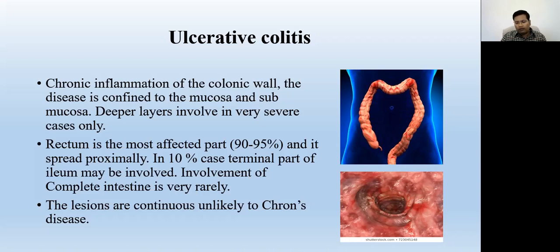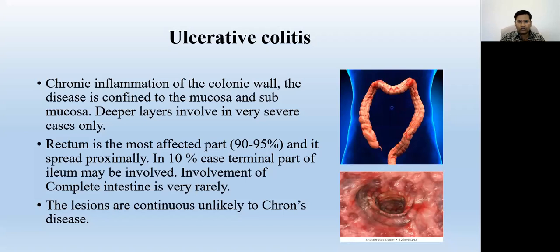The basic difference between Crohn's disease and ulcerative colitis: both are inflammatory diseases, both possess inflammation of the bowel wall, but the lesions are characteristically different. The lesions of colitis only involve the mucosa and submucosa and are continuous, meaning when a particular part of the bowel is inflamed, it is continuously inflamed, the complete portion of that bowel gets inflamed.